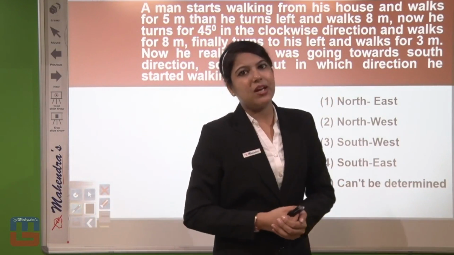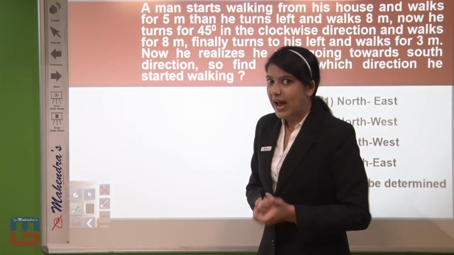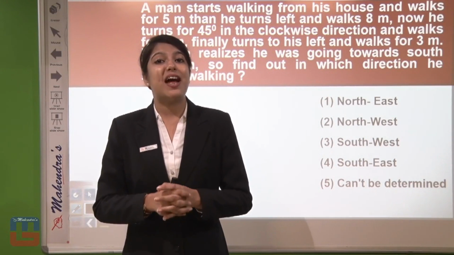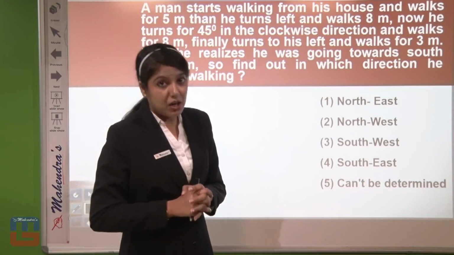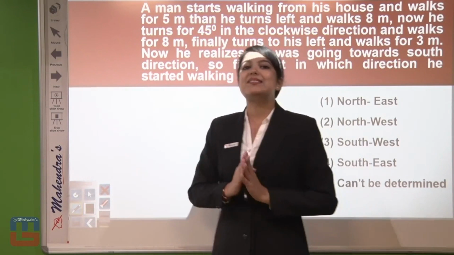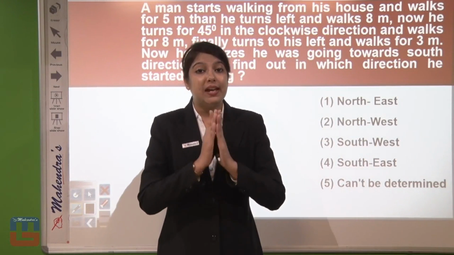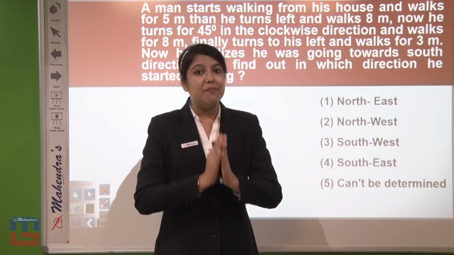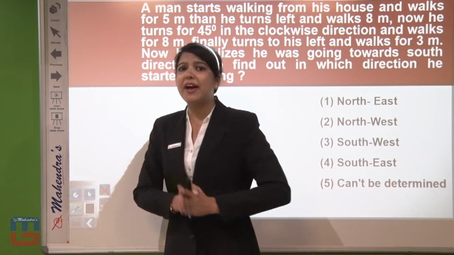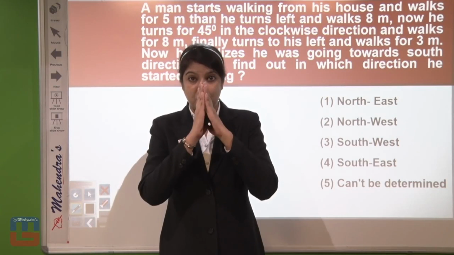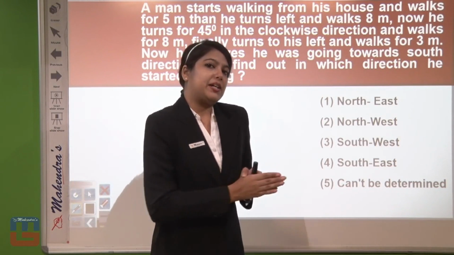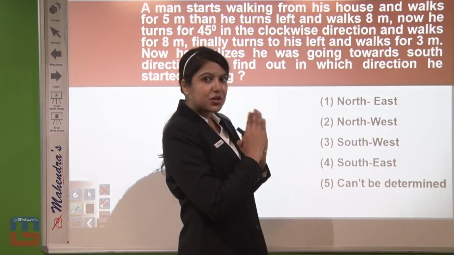Now here, some degree part is also mentioned in this question, and that degree part tells us that we have to rotate the structure given in the question. So when we talk about rotation, when I say I am rotating completely 90 degree, that means I am turning completely 90 degree towards my right hand side. And when I say I am moving 90 degree towards my left hand side, I completely turn towards my left in a straight direction.